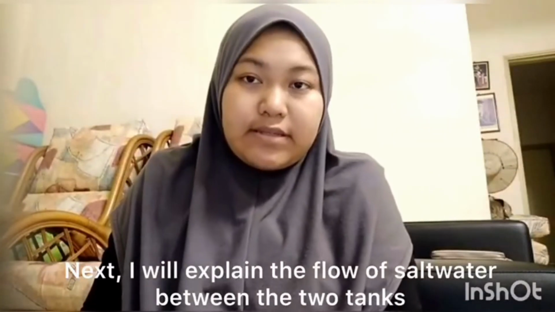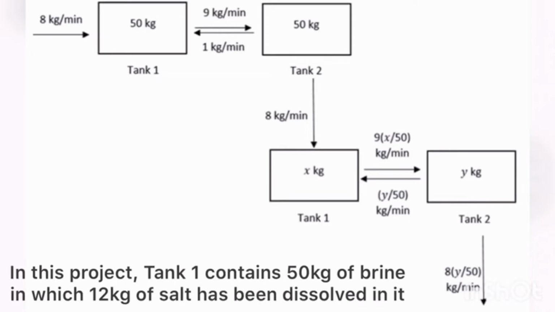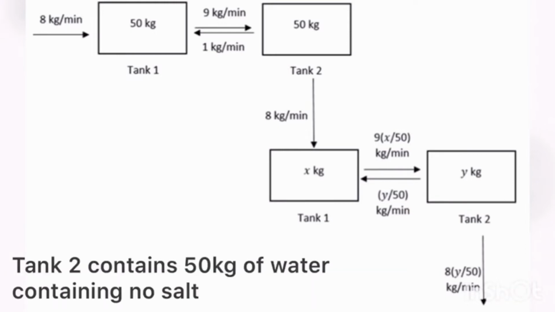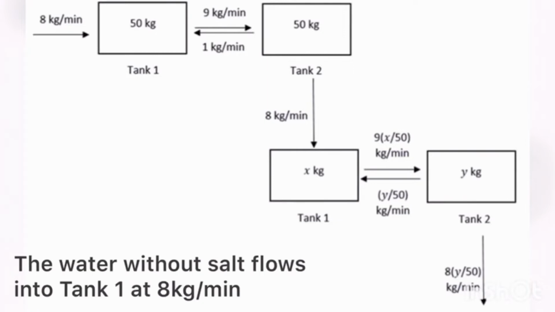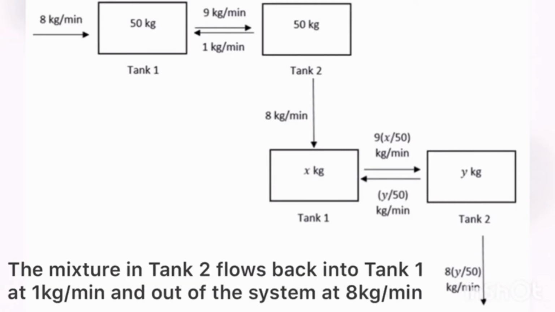Next, I will explain the flow of salt water between the two tanks. In this project, tank 1 contains 50 kg of brine, in which 12 kg of salt has been dissolved. Tank 2 contains 50 kg of water containing no salt. The water without salt flows into tank 1 at 8 kg per minute. The mixture in tank 1 flows into tank 2 at 9 kg per minute. The mixture in tank 2 flows back into tank 1 at 1 kg per minute and out of the system at 8 kg per minute.